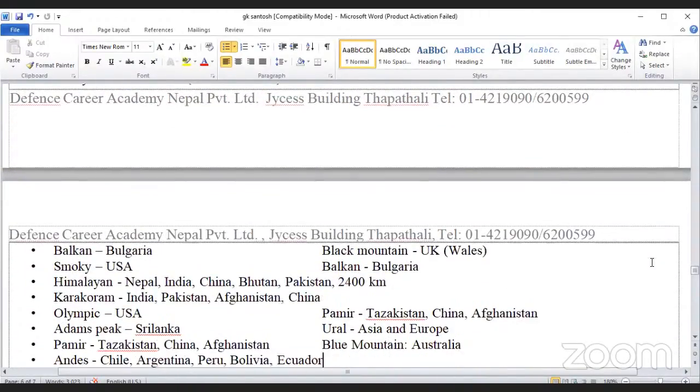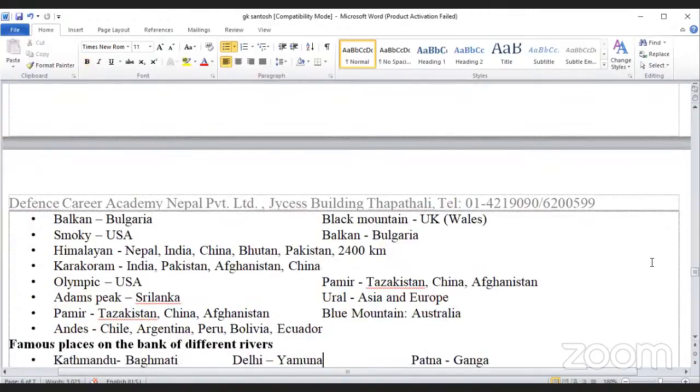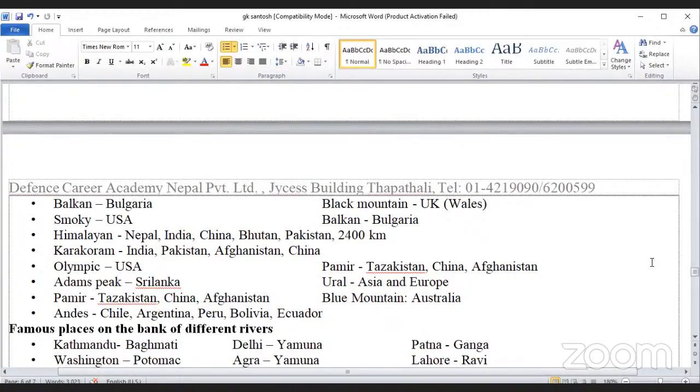Balkan Mountain, Bulgaria. Smoky Mountain, USA. Black Mountain is situated in UK, Wales. Himalayan, Nepal, India, China, Bhutan, Pakistan, about 2400 kilometers. Karakoram mountain range, India, Pakistan, Afghanistan and China. Olympic Mountain, USA. Pamir Mountain, Tajikistan, China and Afghanistan.